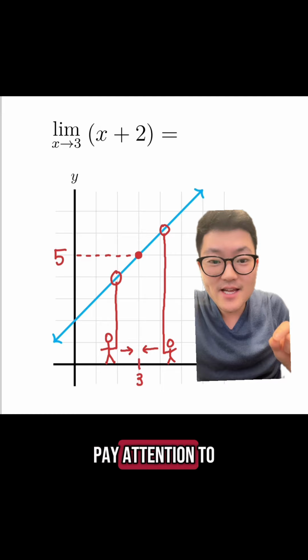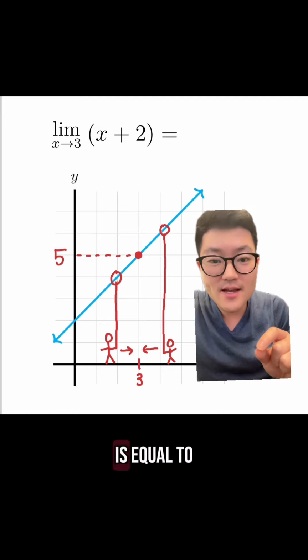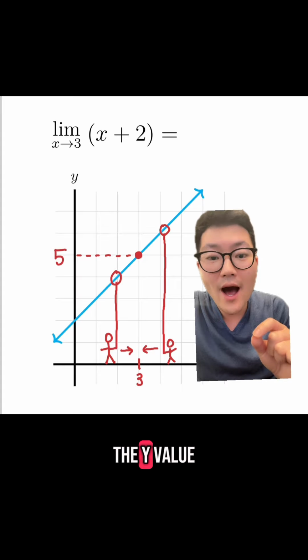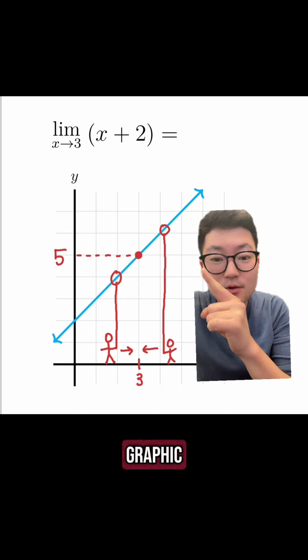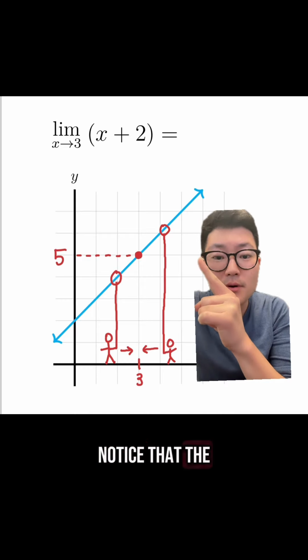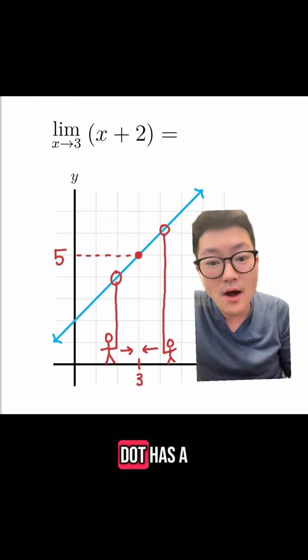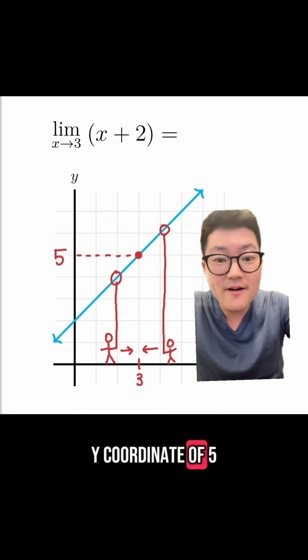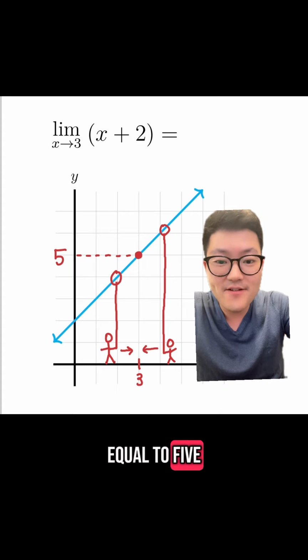We want to pay attention to where the balloon is headed, and the limit is equal to the y value that our balloon is approaching. And in this graphic, notice that the balloon is approaching that red dot right there, and that red dot has a y coordinate of 5, which means that our limit is equal to 5.